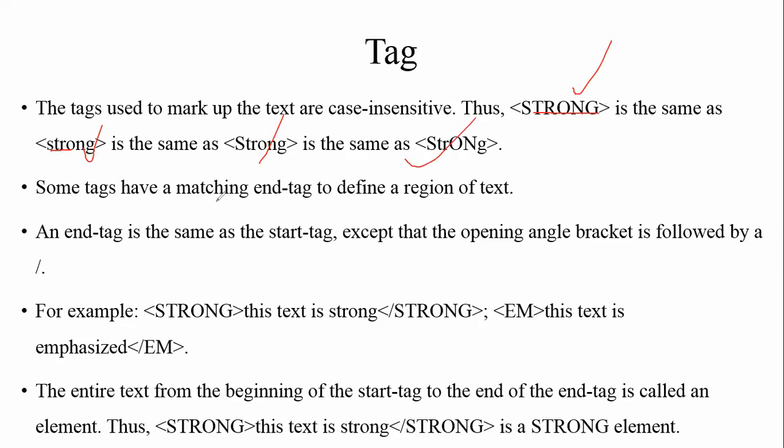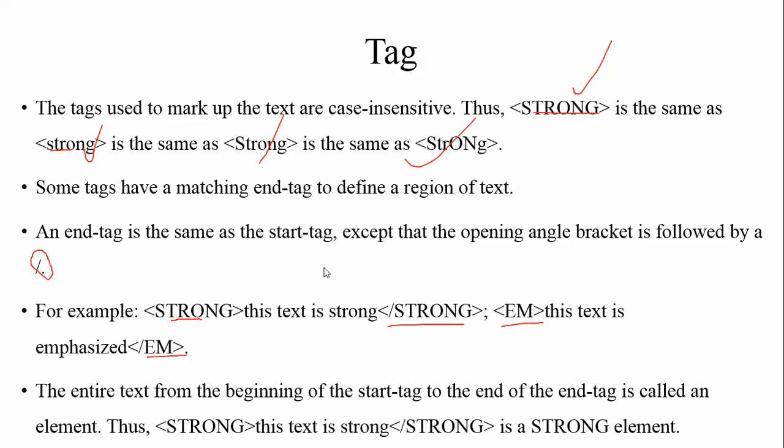Every tag should be ended with an end tag. Strong should be ended like this. Emphasize should be ended with this. Lots of tags should be ended with a slash and the same tag name. That means it is the starting and ending of the HTML tags.